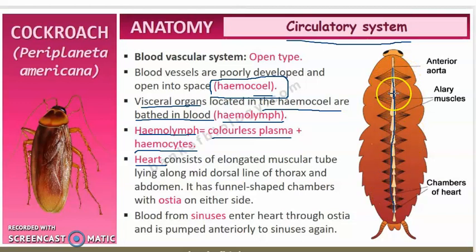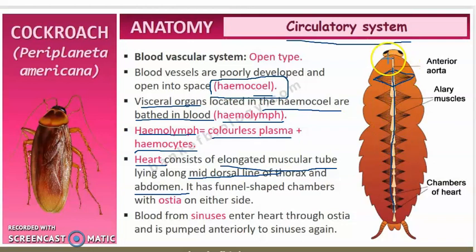So which is the dorsal side? The upper side of the cockroach, right? So these are elongated muscular tubes. How is the heart? It is an elongated muscular tube, lying along the mid-dorsal line of thorax and abdomen. Okay, and it has funnel shaped chambers. You can see that it has the funnel shaped chamber in the center.